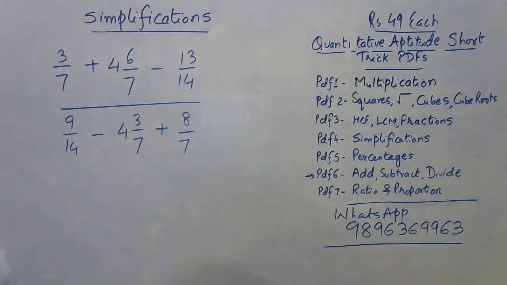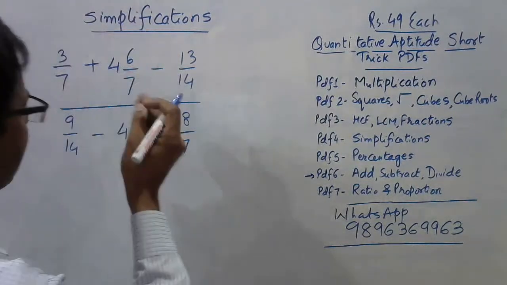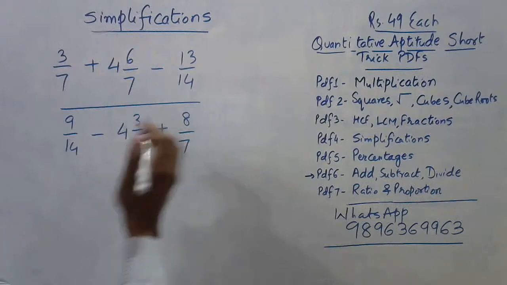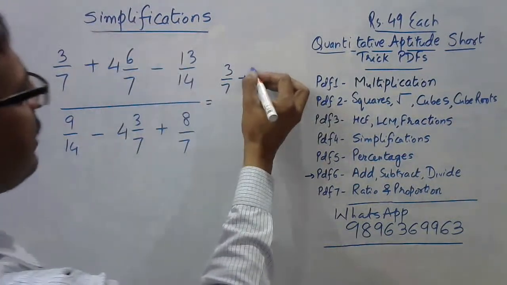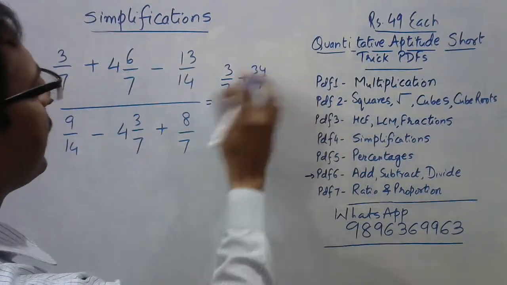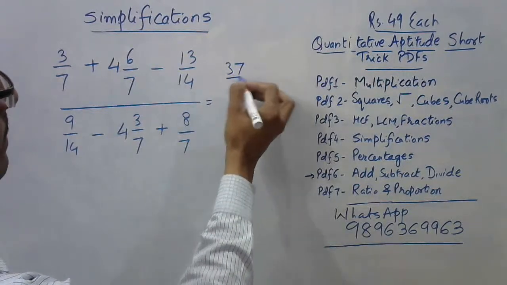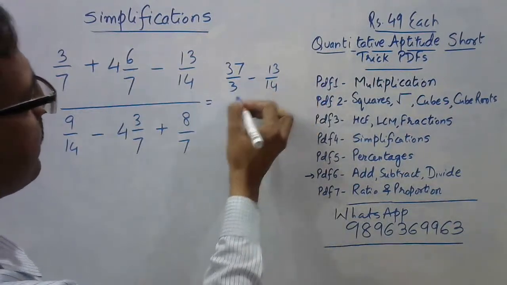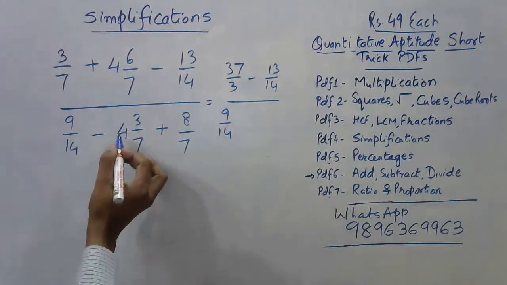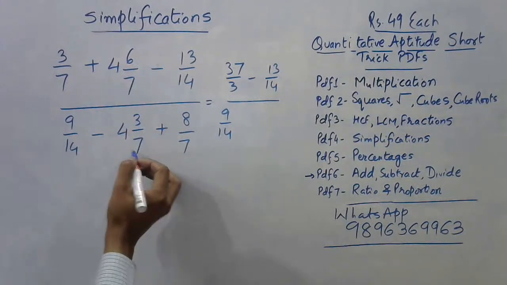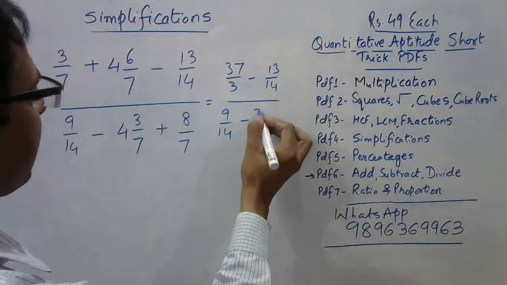Okay, so I think I need to, yeah, LCM will be 14. That is an obvious thing. So let's solve this one. Let me just get rid of the two mixed fractions. This will be 3 by 7 plus 7 fours are 28, 34. 34 by 7. Okay, 34 plus 3 is 37, right? So I'll write it as 37 by 7 minus 13 by 14 upon. Now 9 by 14. So what is this? This is 28, 31 by 7. So minus 31 plus 8 is minus 23 by 7.